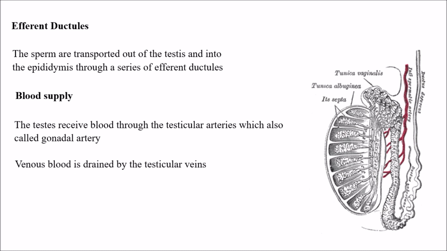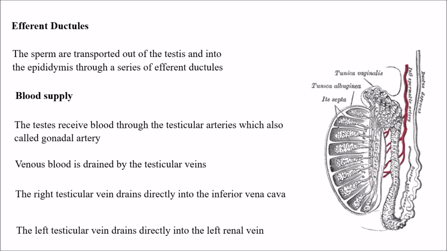And next, venous blood is drained by the testicular veins. The right testicular vein drains directly into the inferior vena cava. So the venous blood is directly sent into the inferior vena cava by the right testicular vein, and the left testicular vein drains directly into the left renal vein.